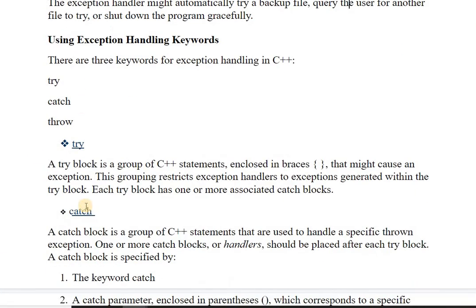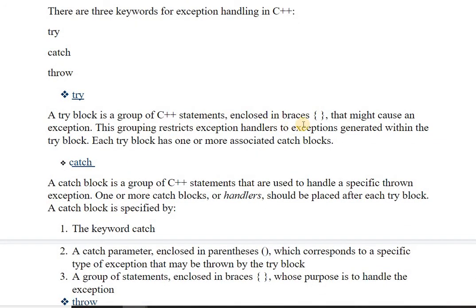Exception handling uses three keywords: try, catch, and throw. A try block is a group of C++ statements enclosed in curly braces that might cause an exception, and this grouping restricts exception handlers to exceptions generated within the try block. Each try block has one or more associated catch blocks.